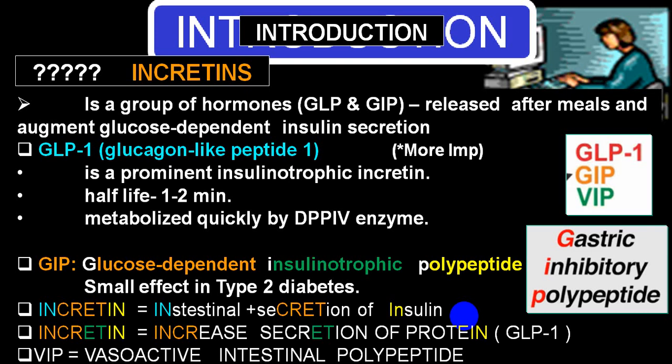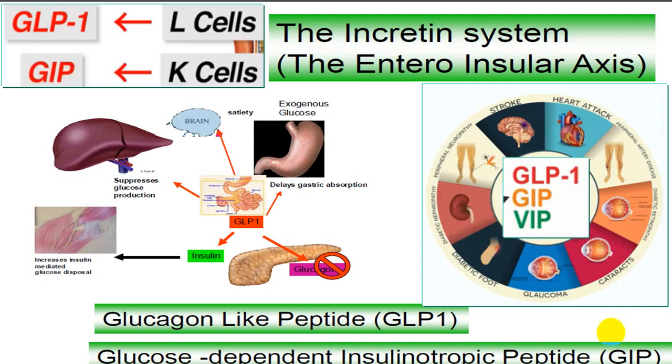There is another way of describing incretins: intestinal secretions of insulin. The hormones which increase the intestinal secretion of insulin were called incretins, and incretins were also described as increased secretion of polypeptides like GLP-1 from intestinal mucosa. GIP was also described as gastric inhibitory polypeptide. So these are the different ways of explaining these incretins.